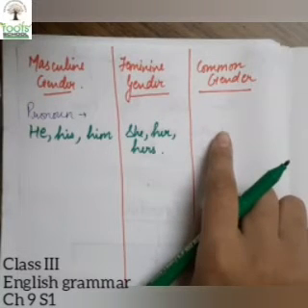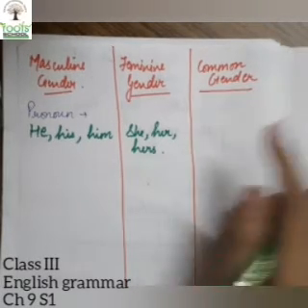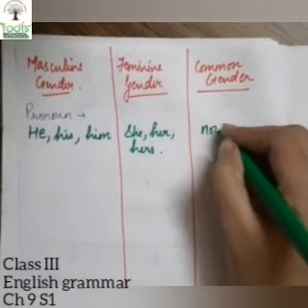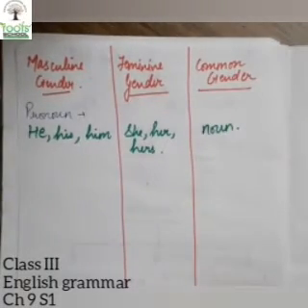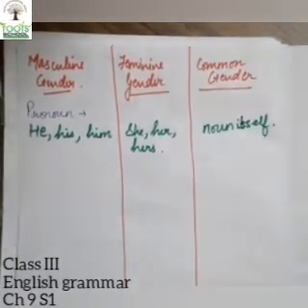So we don't know what pronoun we have to use for common gender. So instead of any pronoun, what do we use over here? We use the noun itself. We do not use he or she instead of their name. We use the noun itself.